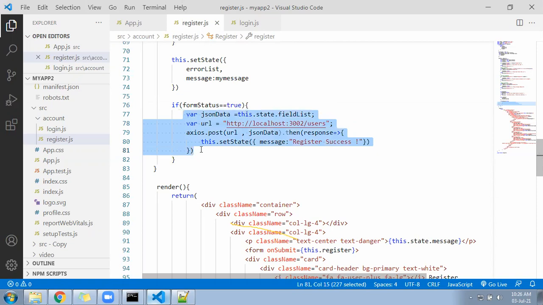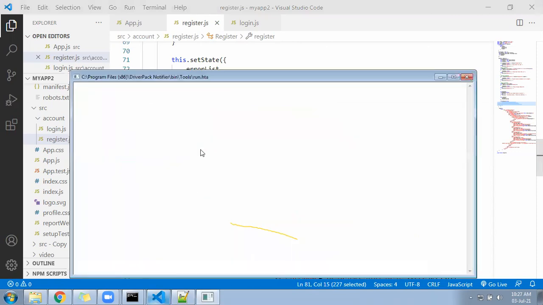It will get registered in that. Try this. Axios, hope you have imported. Try this and then let me know, are you able to register or not? We will end in 5 minutes.